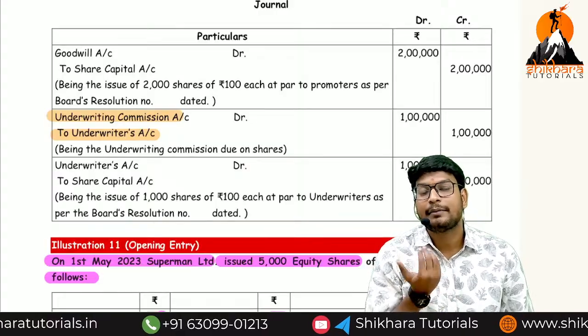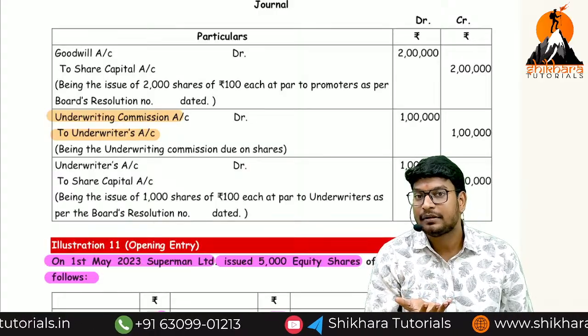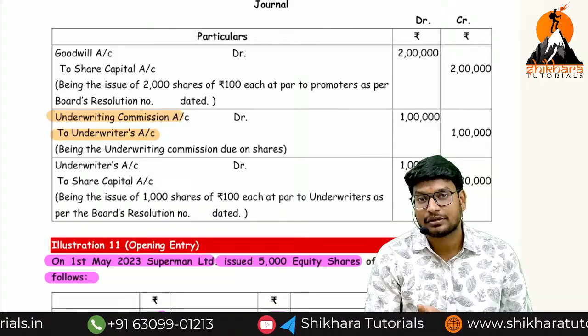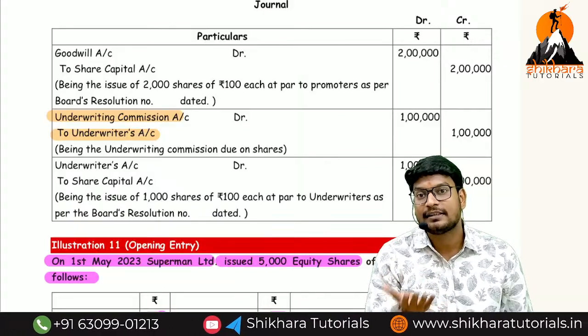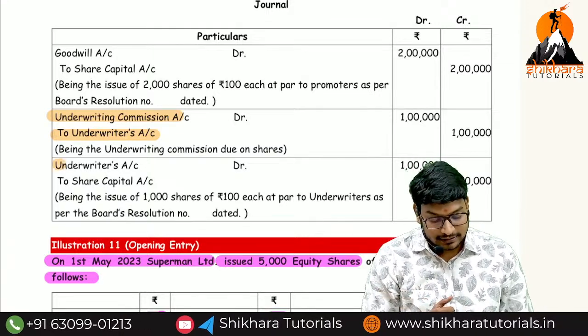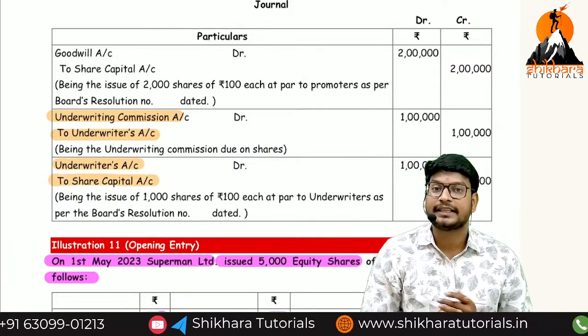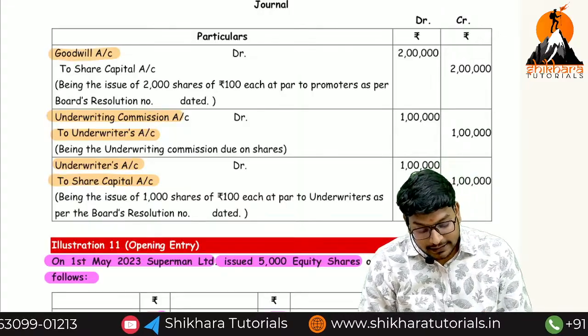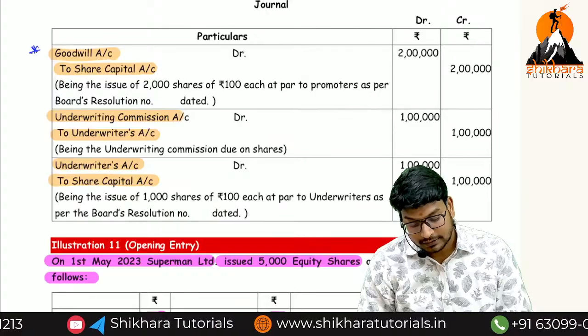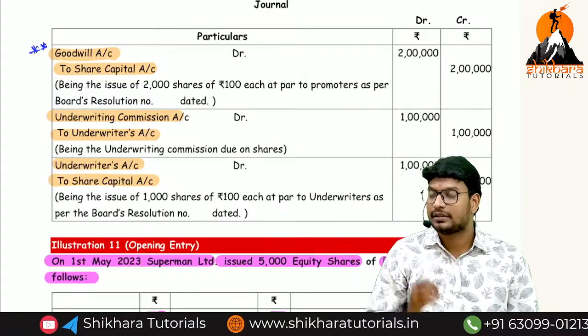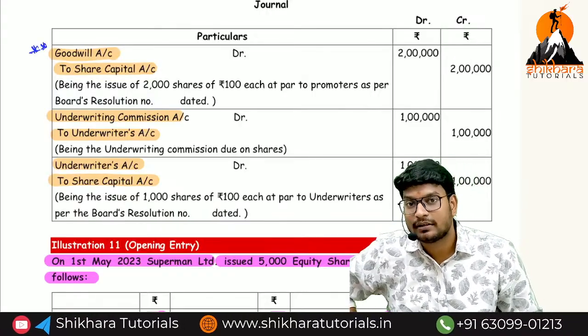If you pay the amount to the underwriter, what is the entry? Underwriter account debited to cash or bank. But we are paying consideration in a form other than cash. So underwriters account debited to share capital account. But here, directly goodwill account debited to share capital. In this question, what is the important one? The first journal entry is the important one. Are there any doubts?